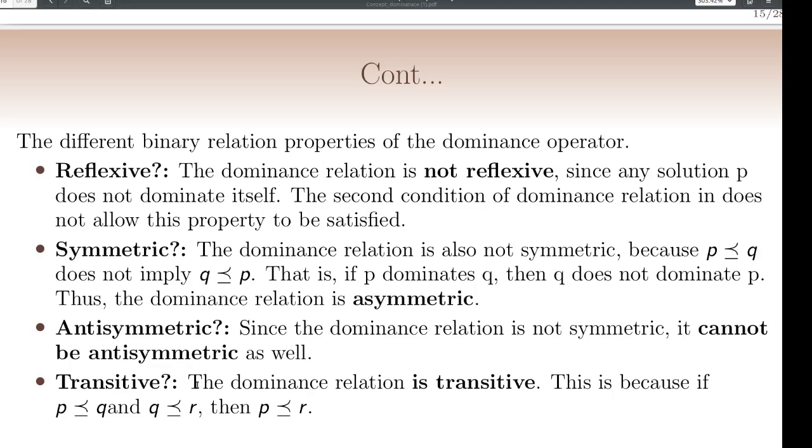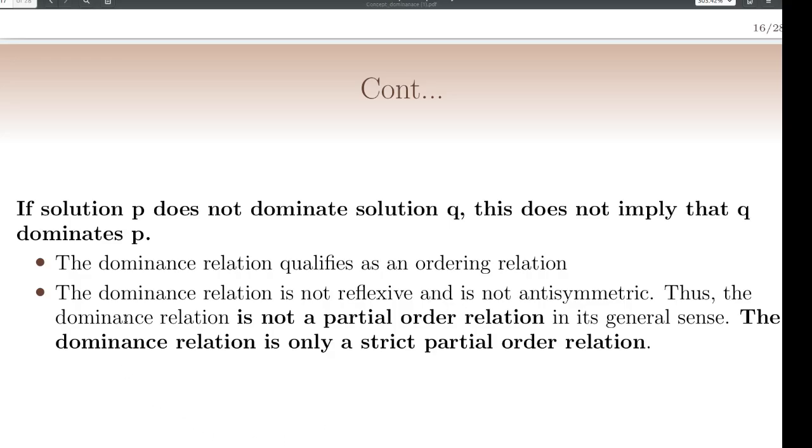Whether it is transitive or not: yes, the dominance relation is transitive. Why? Because P dominates Q and Q dominates R implies P dominates R. One more important property is that if solution P does not dominate solution Q, this does not imply that Q dominates P. So the dominance relation qualifies as an ordering relation anyway.